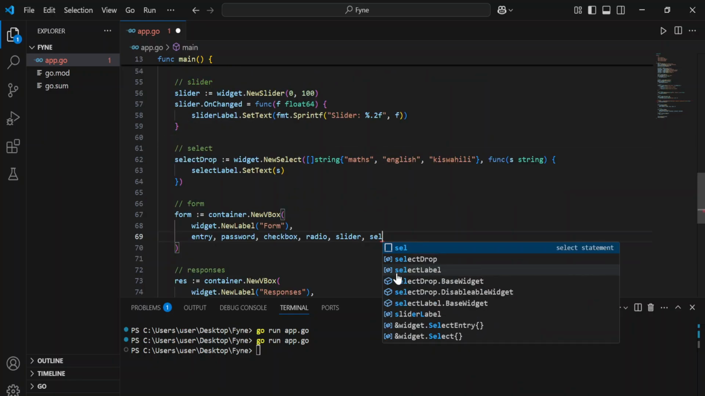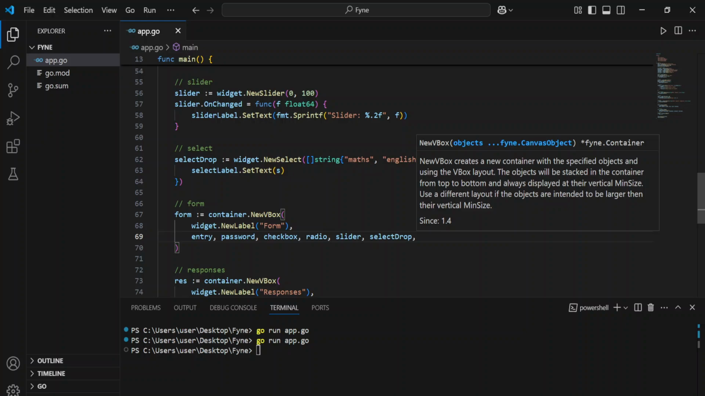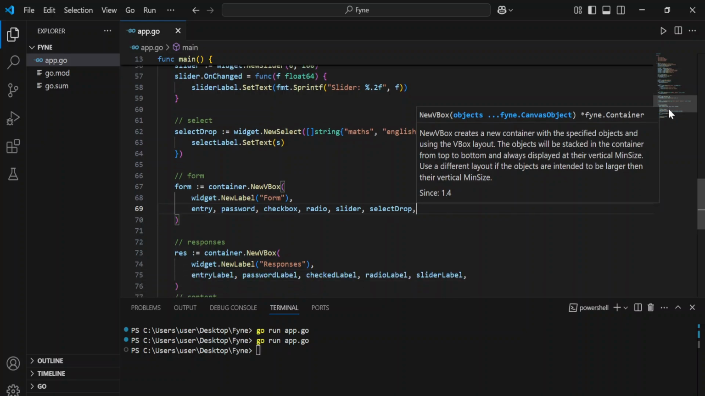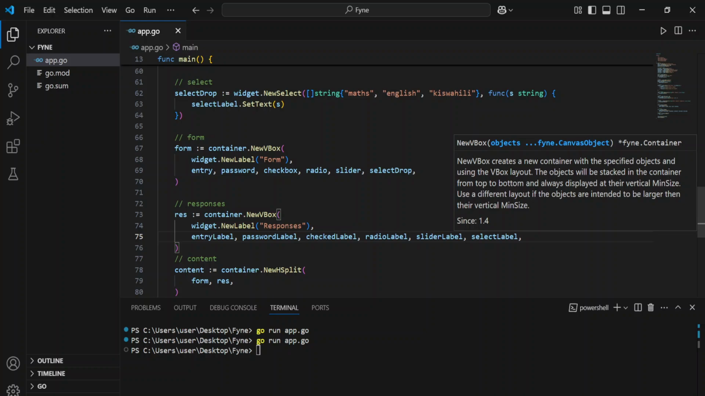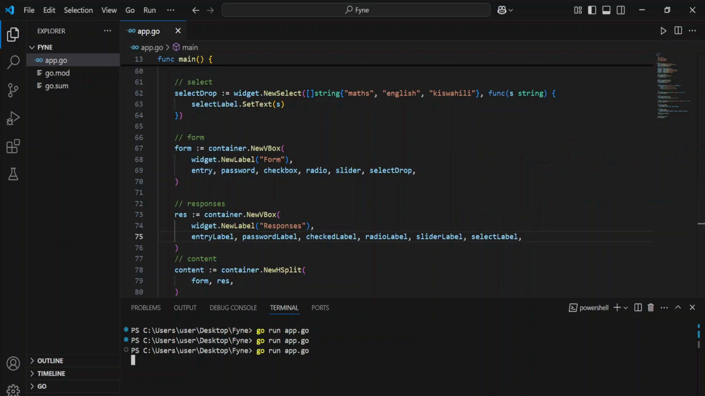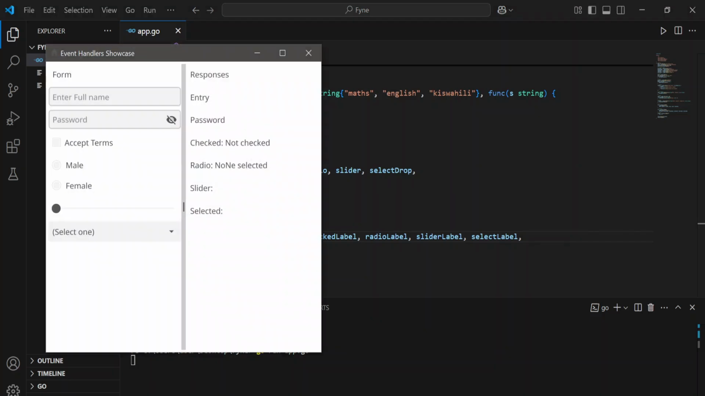Then you can say select a particular drop, and then you're going to have the response. It's going to say select label, and then we can run this to see how it's going to look like. Yeah, so we can select maths, English, Swahili. Yeah, so that's working fine.